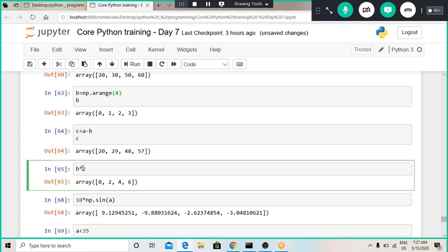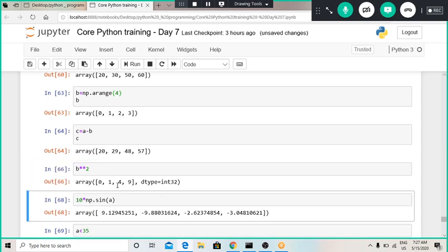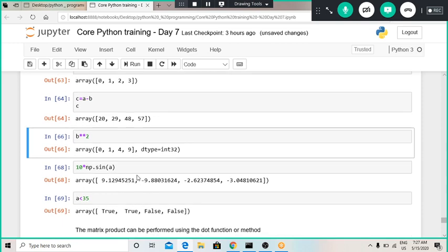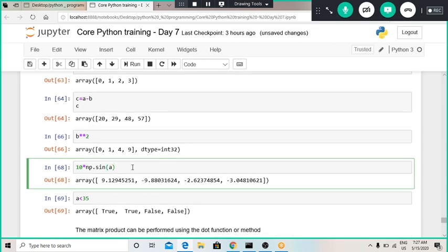Now if I wanted to square all these elements, we can use the double star operator, and if we run this command, we can see it has stored the squares of those numbers.